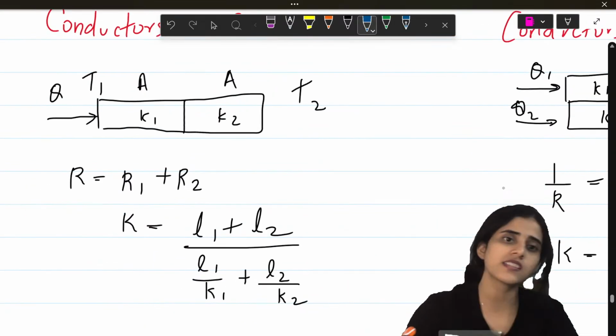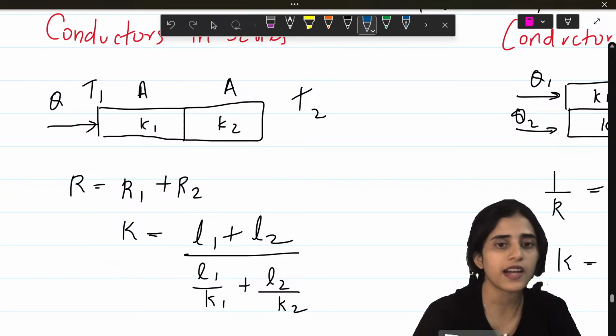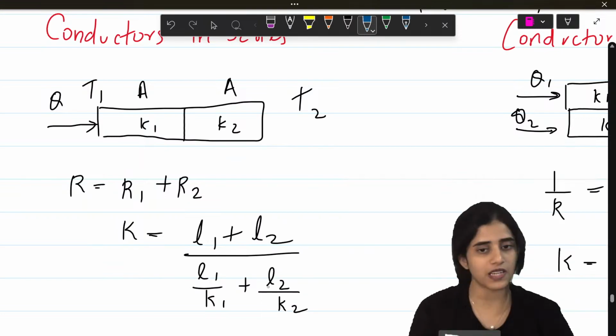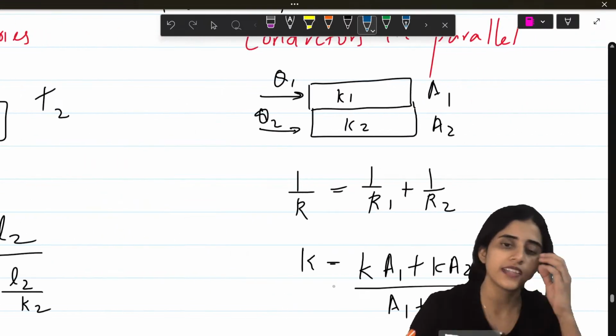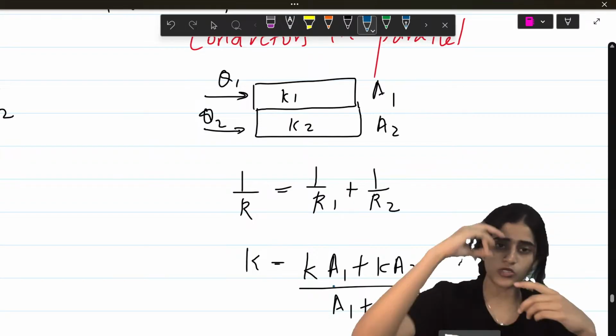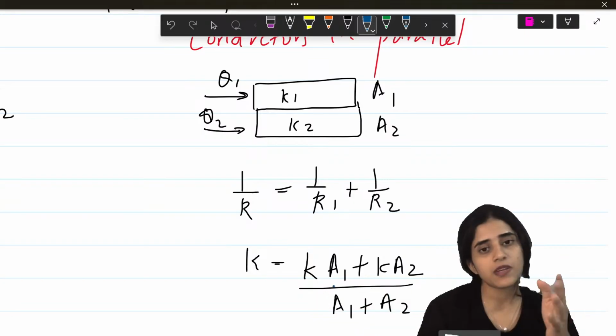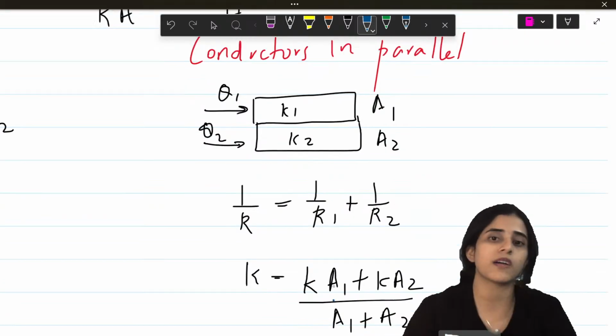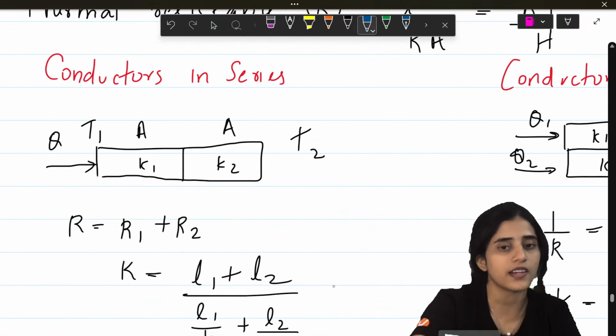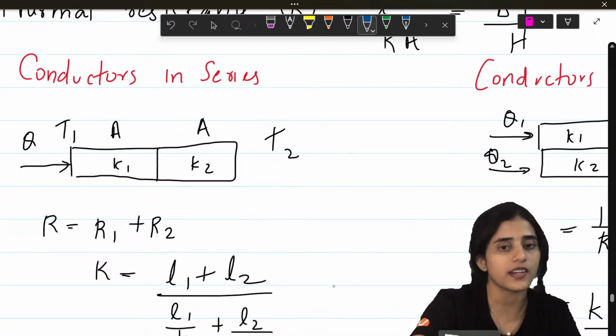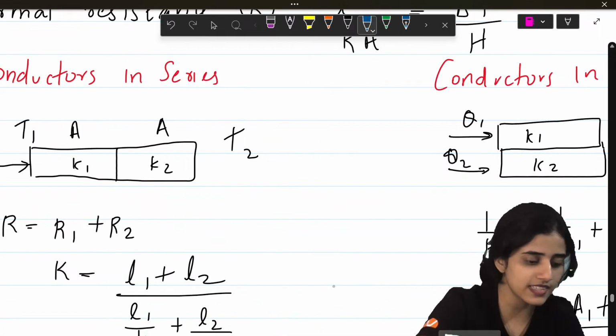So K is equal to (L1 plus L2) divided by (L1 by K1 plus L2 by K2). But if they are in parallel, the sum is 1 by R equals 1 by R1 plus 1 by R2. So conductors also can be attached in series and in parallel.